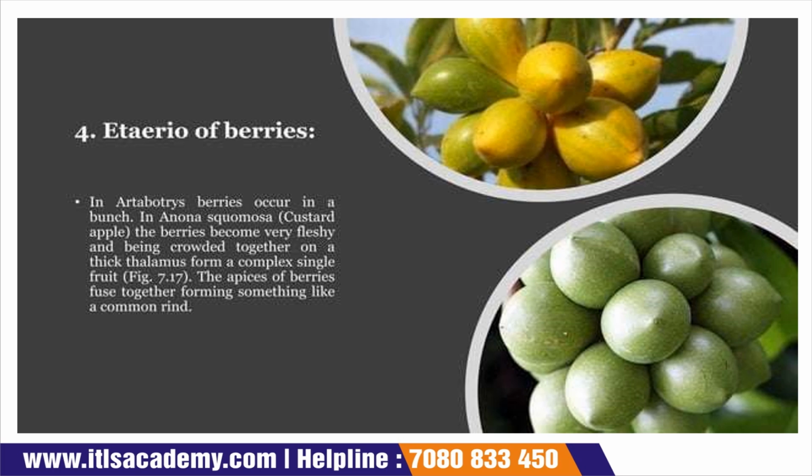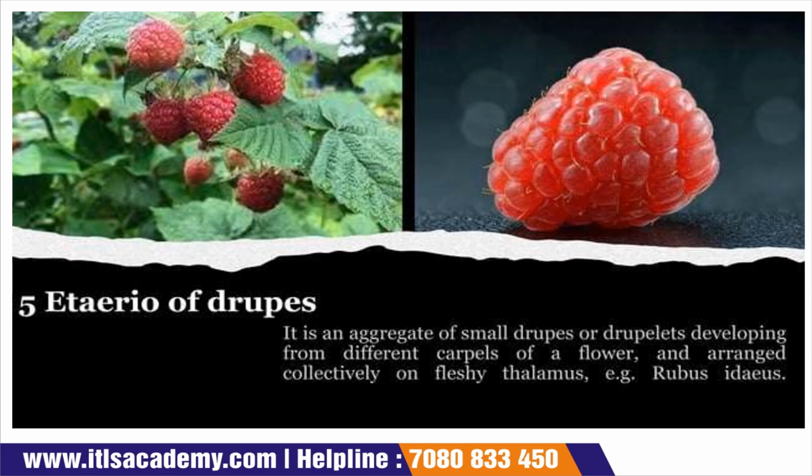Now etaerio of berries. In Artabotrys, berries occur in a bunch. In Annona squamosa, custard apple, the berries become very fleshy and, being crowded together on a thick thalamus, form a complex single fruit. Now etaerio of drupes. It is an aggregate of small drupes or drupelets developing from different carpels of a flower, and they are arranged collectively on a fleshy thalamus, like raspberry.